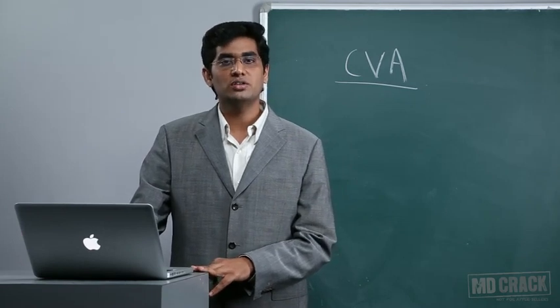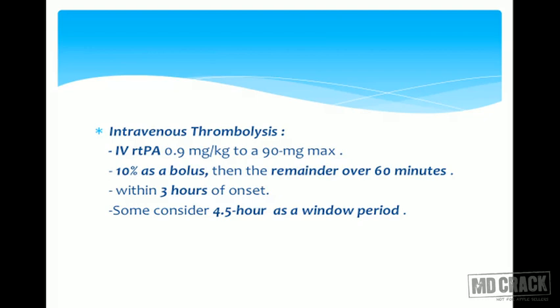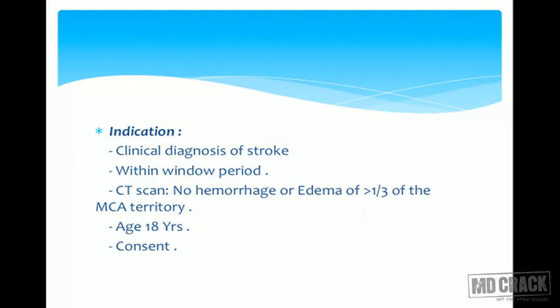So the drug of choice is RTPA, that is recombinant tissue plasminogen activator, and the dose is 0.9 milligram per kg, and you can give it up to 90 milligram maximum, and 10% give it as bolus, and remaining 90% you can give as infusion over a period of 60 minutes. You need to give this RTPA to patient who is presenting to you within 3 hours. Some physicians also want to give thrombolysis when patient presents within 4.5 hours. So extended time. So within 3 hours of onset, you can give RTPA, and some consider 4.5 hours as a window period.